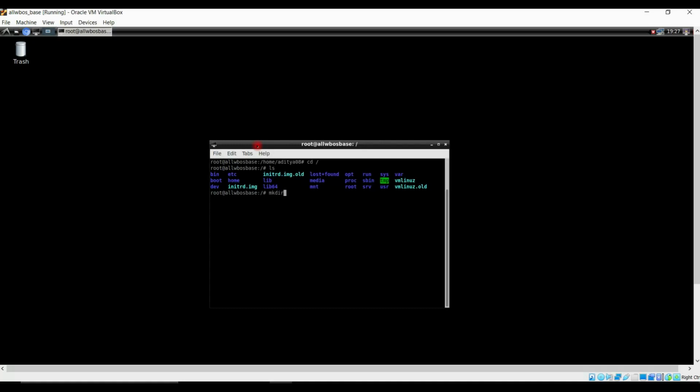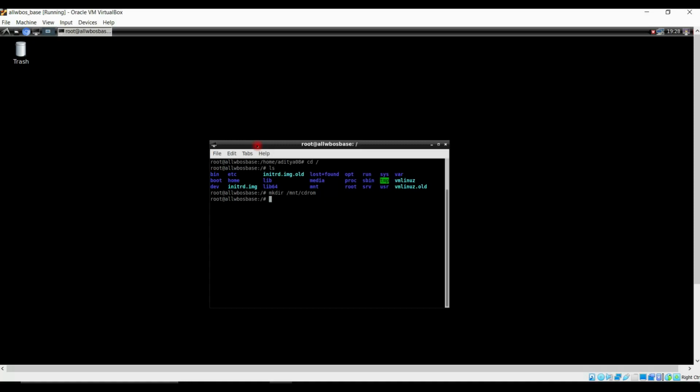mkdir space slash mnt slash cd-rom. This should be the thing. Click on enter. So the cd-rom directory has been made inside the mnt directory.